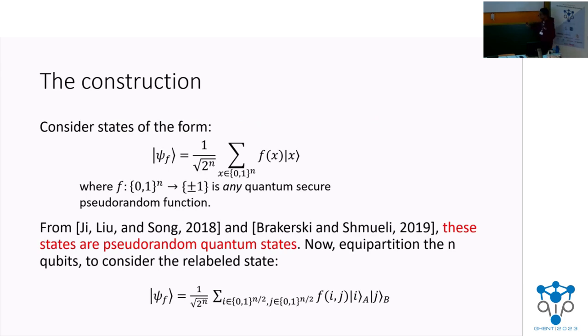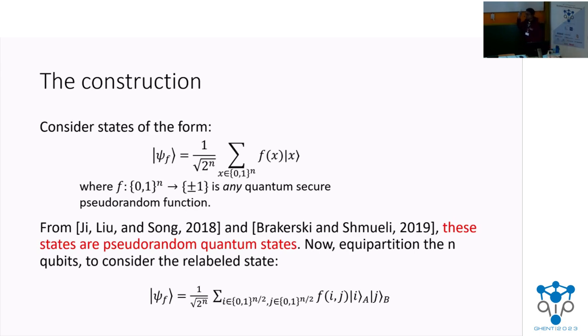Now I will briefly tell you about our construction. The idea is to start with phase states of this form. Now, Ji, Liu and Song, and Brakerski-Shmueli later, observed that if we pick the phases of this state by any quantum secure pseudorandom function of this domain and range, then these are valid pseudorandom quantum states.